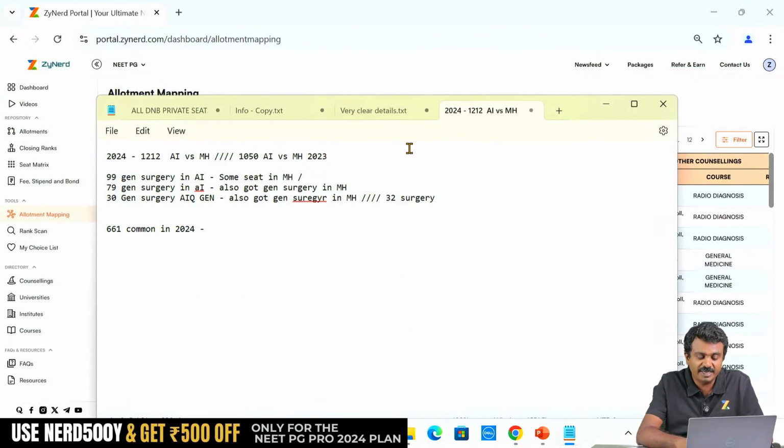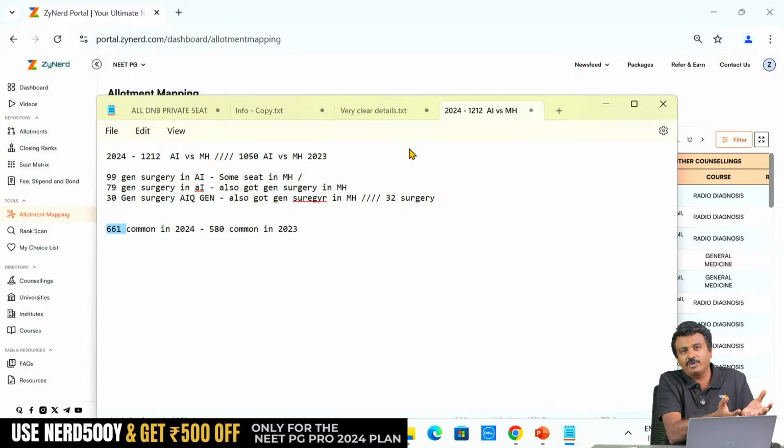580, this we explained in the earlier presentation too. So here, what does it say? Last year 661, this year 661 common allotments, 661 vacancies are going to be generated, definitely, because dual allotments are there. 580 common allotments, last year 580 only were generated. So another 80 are going to come up.